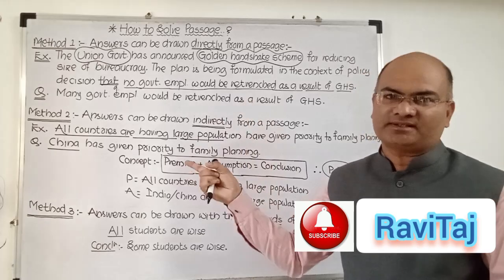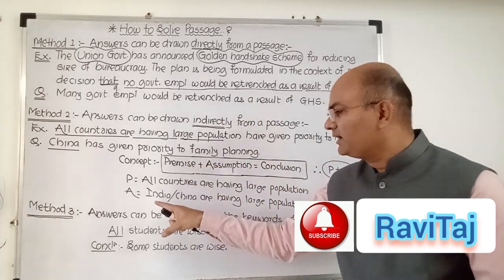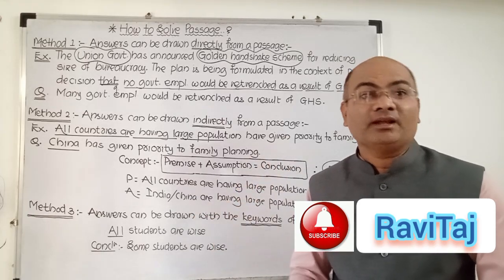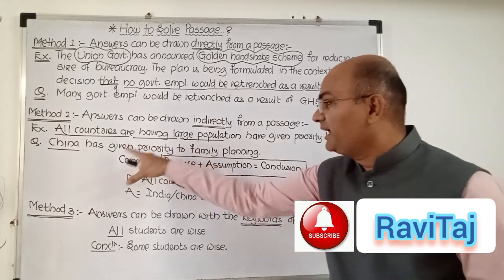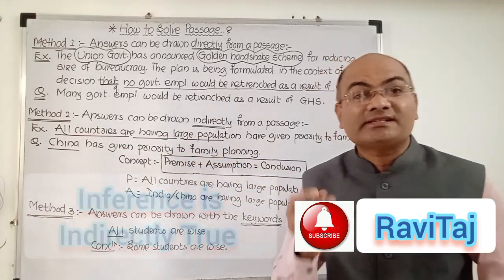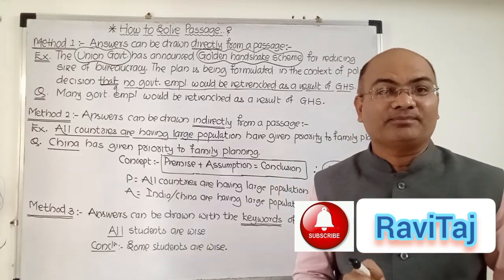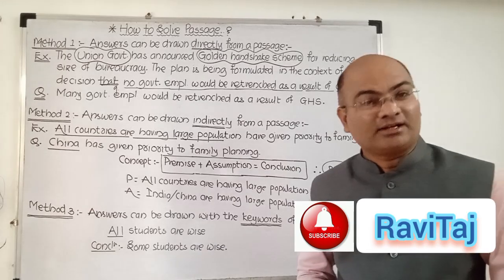The assumption is not given in the passage. We have to assume with the author's point of view, and accordingly the assumption is to be developed: India or China are having large population. And with this assumption, we can safely conclude that China has given priority to family planning. This inference is indirectly true and obviously definitely true. Listen very carefully, because if our assumption is correct, then our conclusions are also correct.